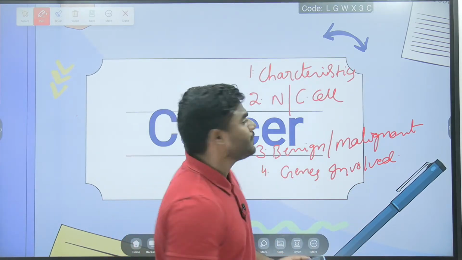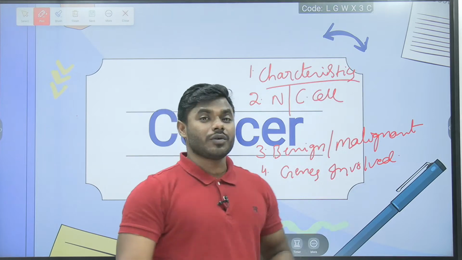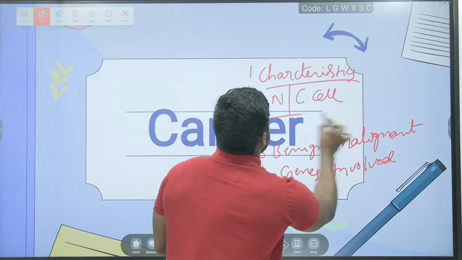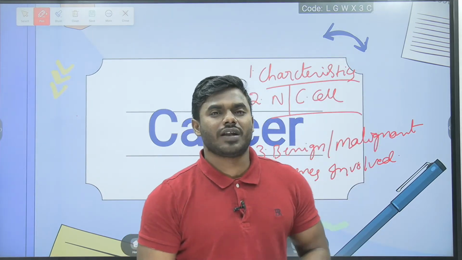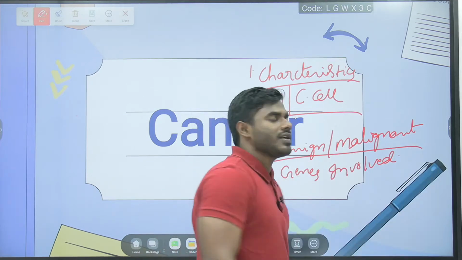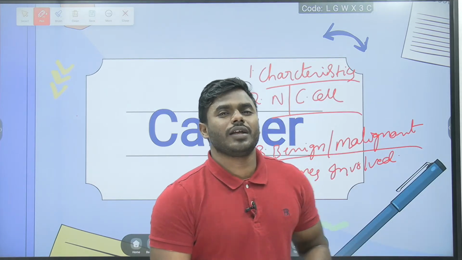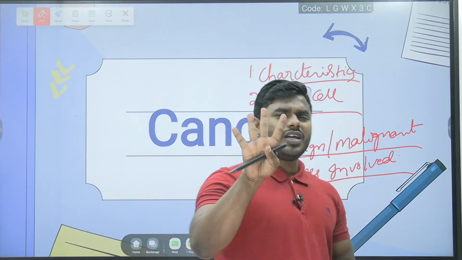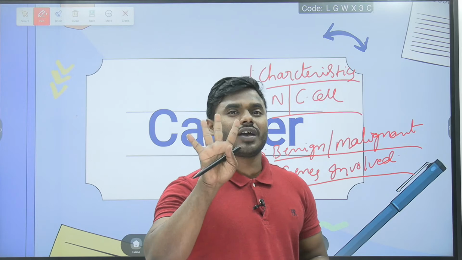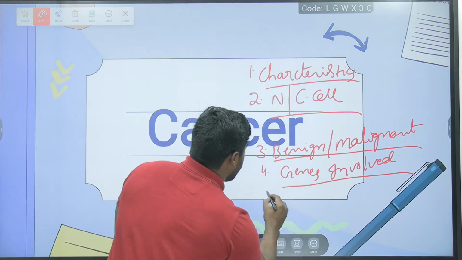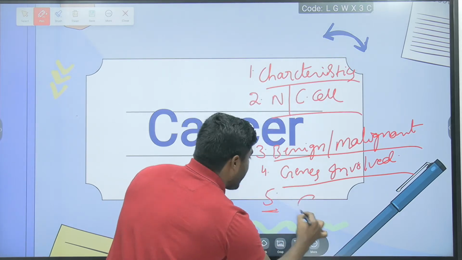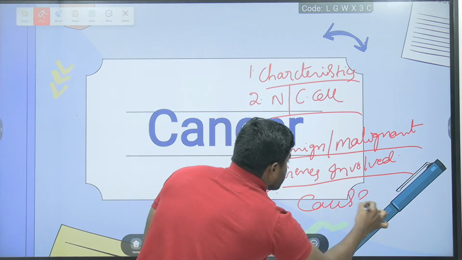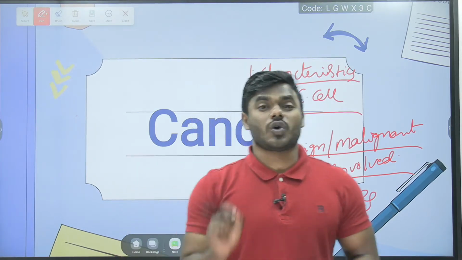Please adjust. So friends, we have to study the characteristics, the differences between the normal cell and cancer cell, the benign tumor and malignant tumor, and the genes involved in cancer. Only from these four areas can we expect the question. And the fifth possibility is the causes of the cancer.